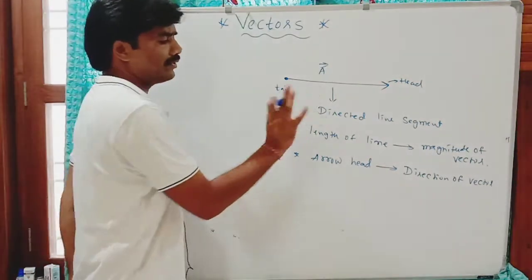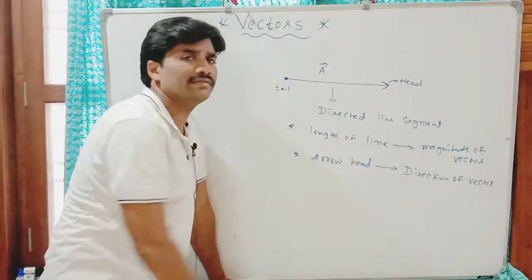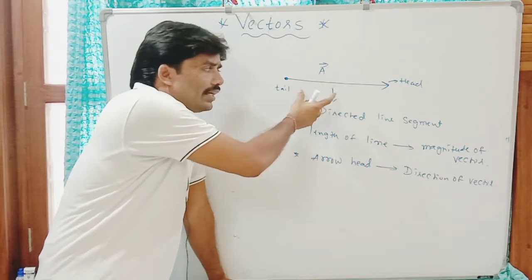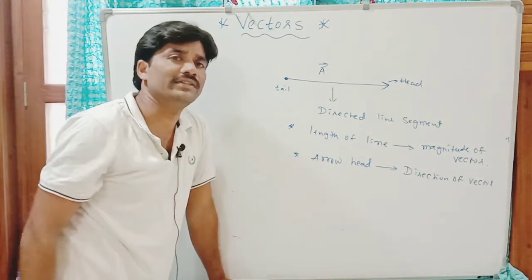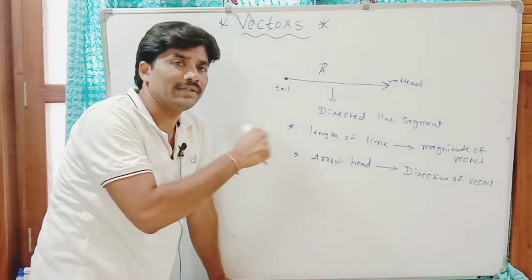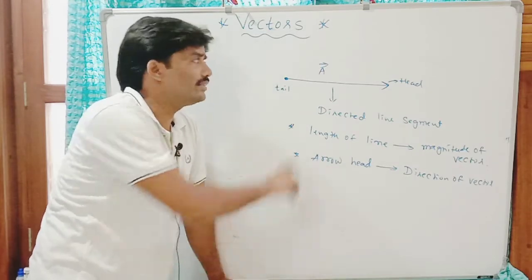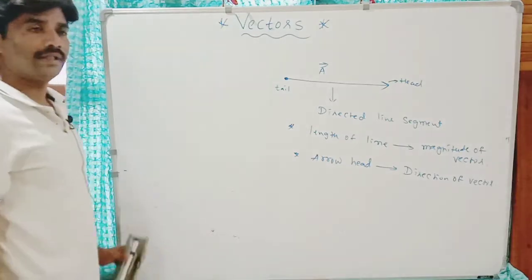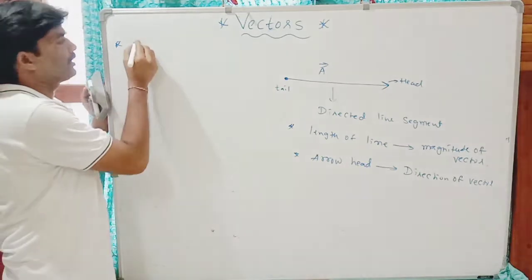So the more the magnitude, the more the length of the line. If the directed line segment is small, then you can understand its magnitude is less. So with the help of the length of the line, we can represent its magnitude graphically. This is the graphical representation of the vector. Clear?